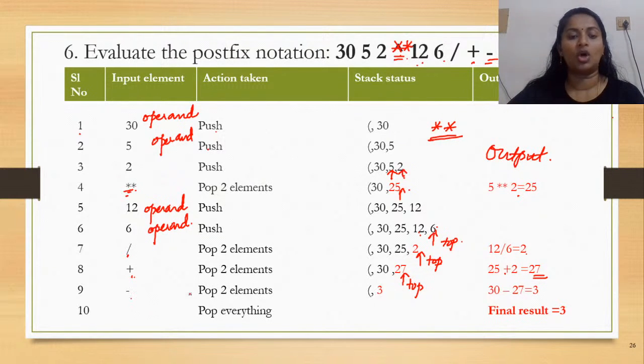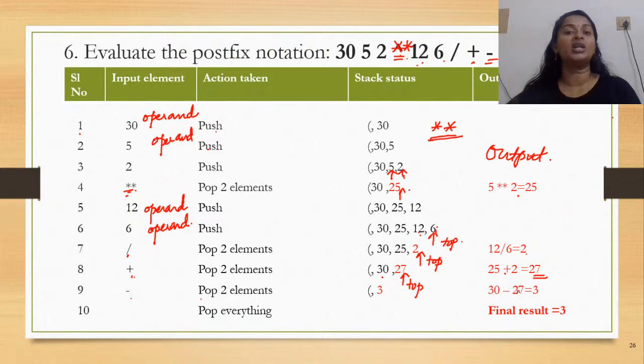Okay. Now as you move across, you see the last element in your expression, which is an operator. So minus. On encountering minus, that is a binary operator, you pop 2 elements out and these would be 27 and 30. Okay. So how is the subtraction done? Not the first popped element minus the second, but the second popped element minus the first popped element.